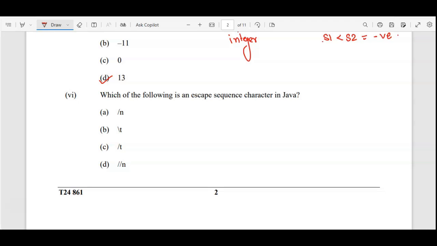Any escape sequence is a special character following a particular syntax. So slash and then the character within single quotes is the format or syntax for an escape sequence. Check it out. This is wrong because the slash is on this side. This one looks like perfect, but it is also wrong, and this one is also wrong. So the correct answer is option B.